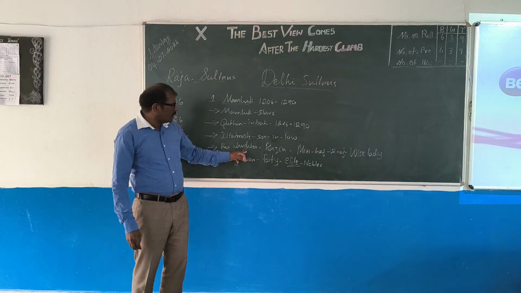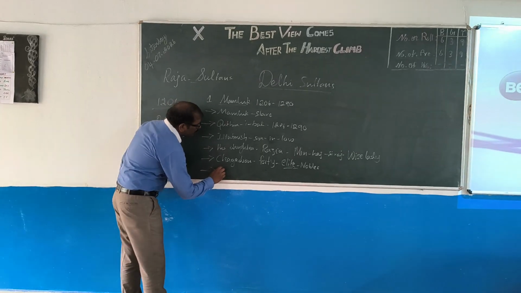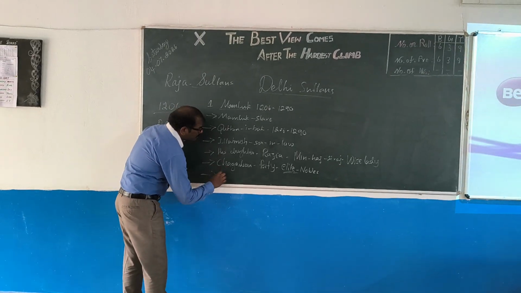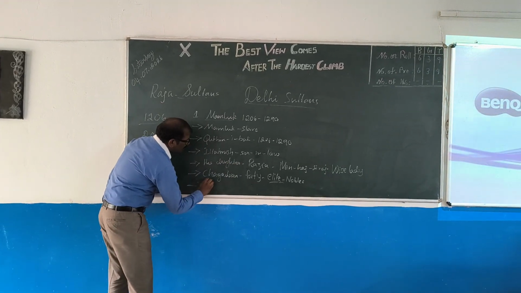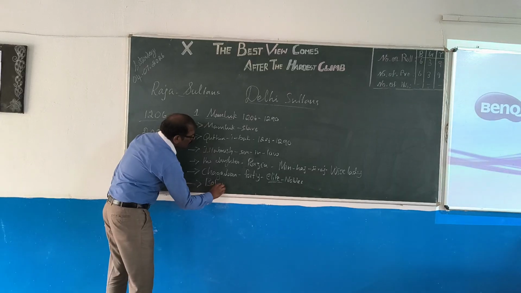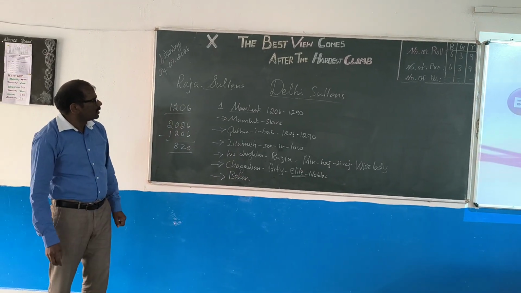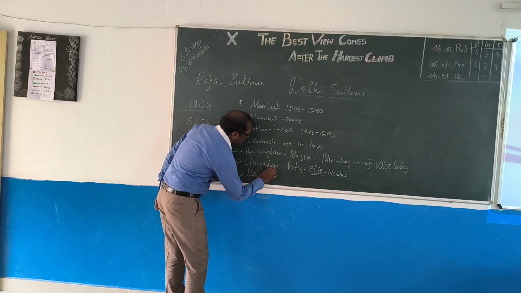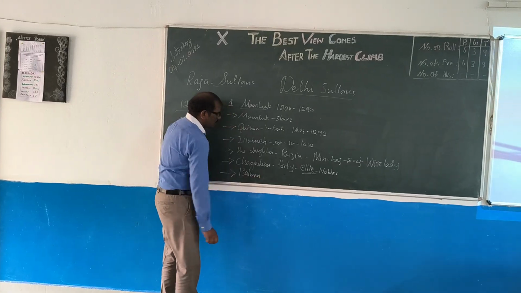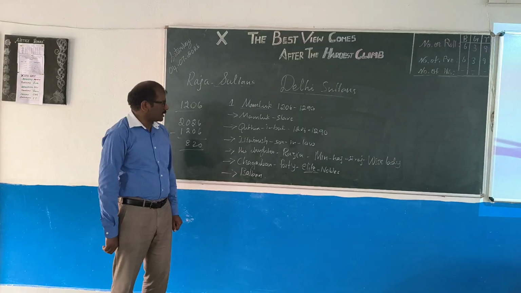After Razia, another main claim, one of the important ones. Again, we have a slave, that means a worker, Balban. Balban is the last famous ruler of the Mamluk dynasty.